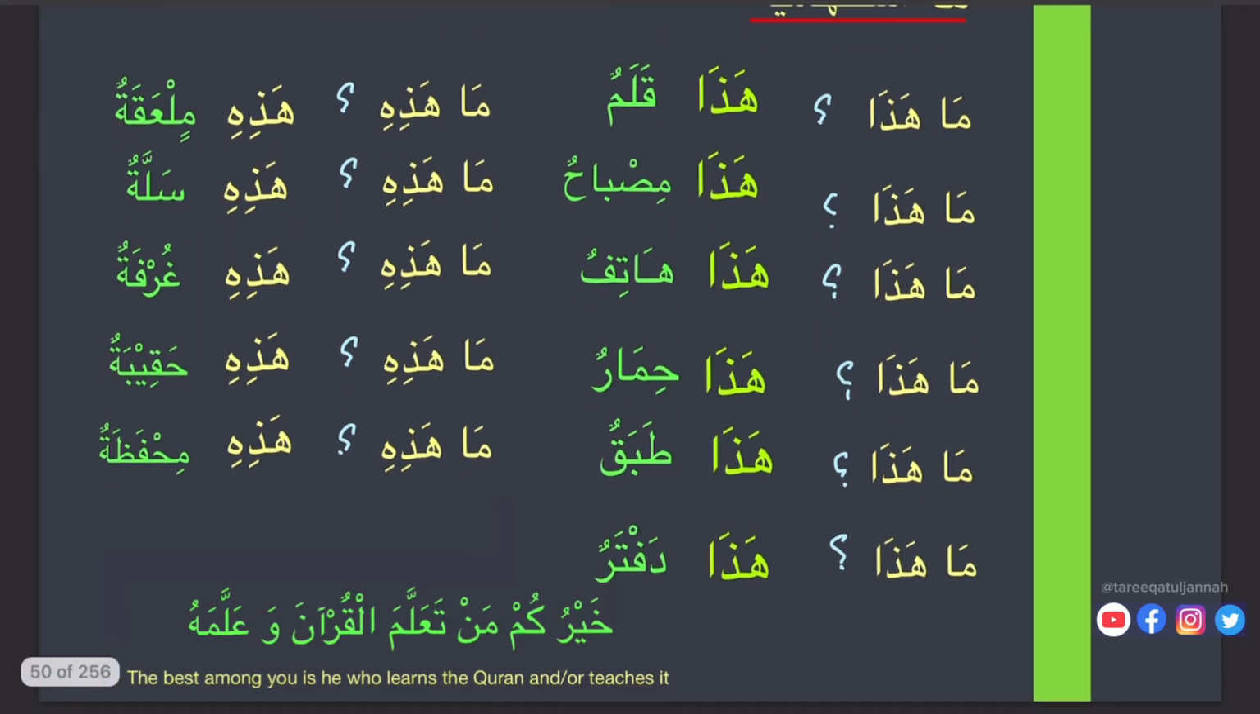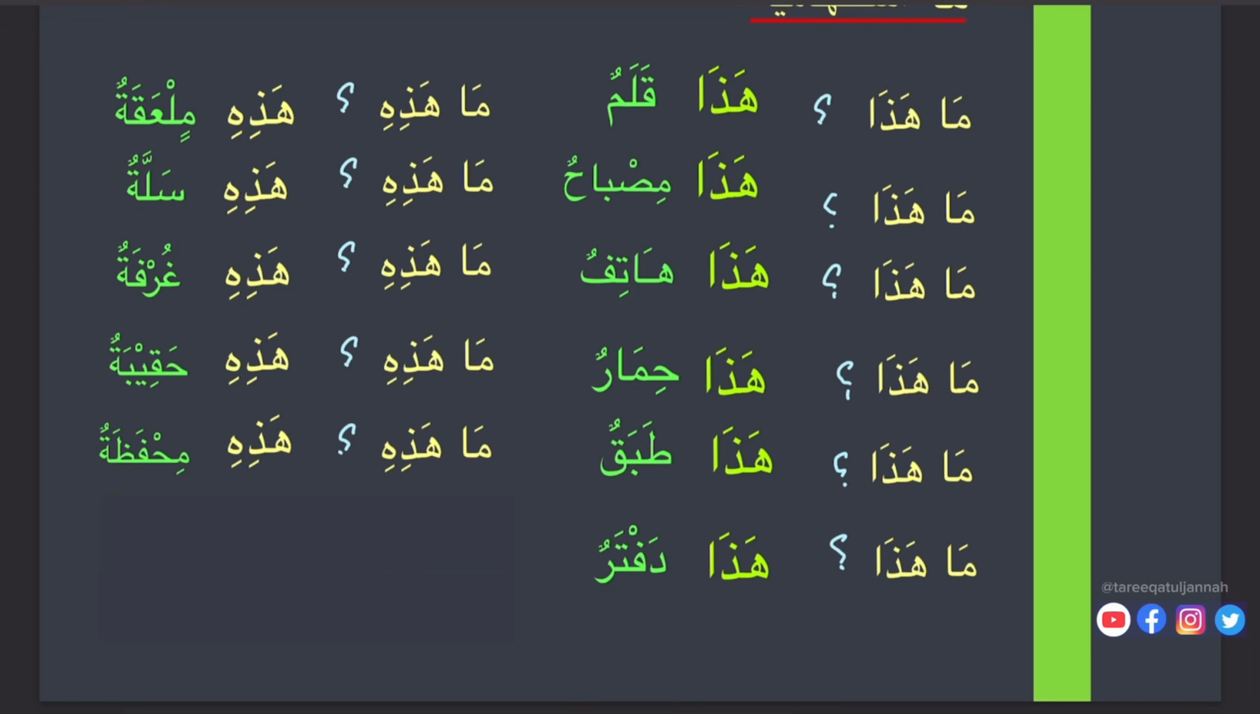So it's very easy. We just have to keep in mind that ma is used for non-living things, or we can say things which have no sense. In Arabic we say ghair aqil. People have aqal, like intellect, so for that we use man. We will study that later on. For ghair aqil, we can say nonsense things, we use ma to ask what.